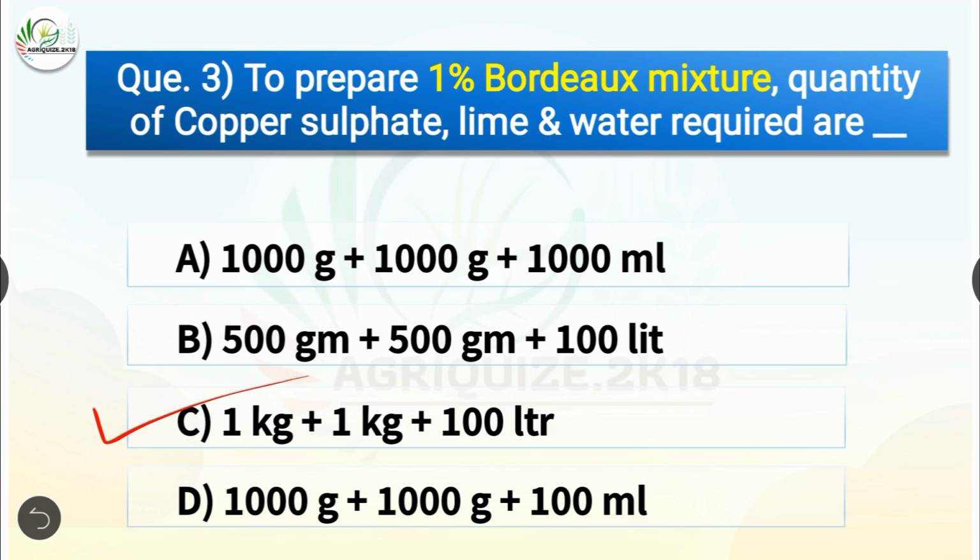So 1 kg of copper sulfate powder is dissolved in 50 liters of water. Similarly, 1 kg of lime is powdered and dissolved in another 50 liters of water. Then copper sulfate solution is slowly added to lime solution with constant stirring, or alternatively, both the solutions may be poured simultaneously to a third container and mixed well.